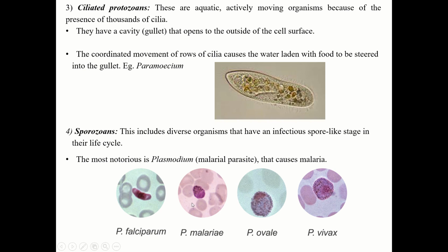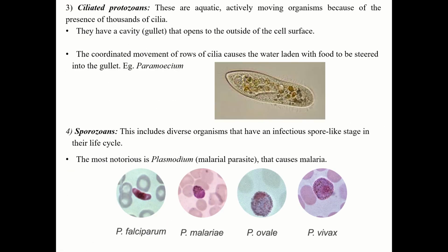So these are the different Plasmodium species which cause different diseases. Now this Plasmodium vivax causes malaria. So they are called the malarial parasite. So you know it takes 2 hosts to complete their life cycle. One is mosquito and another is human body. So they are very microscopic. So these are the microscopic picture of the slide.